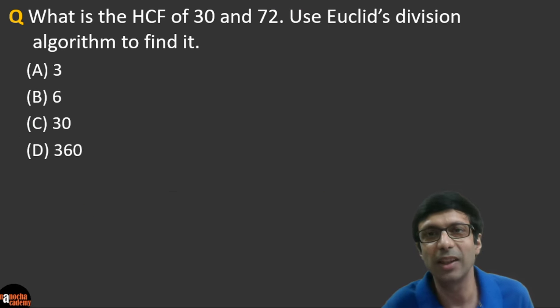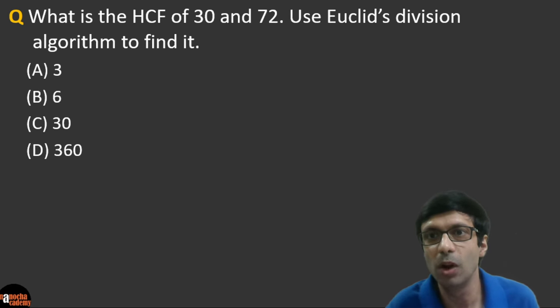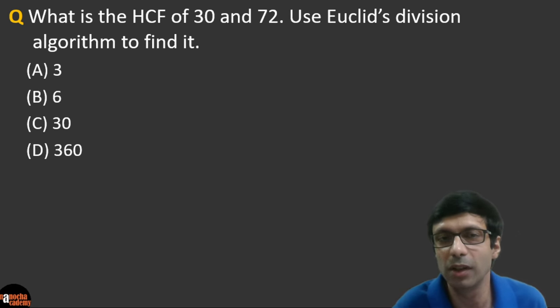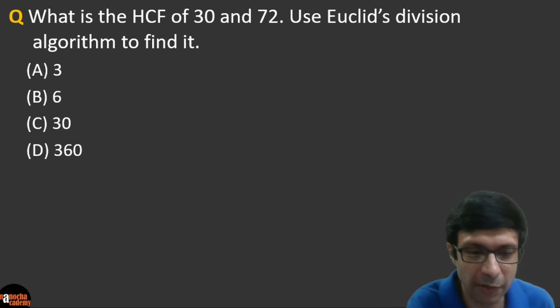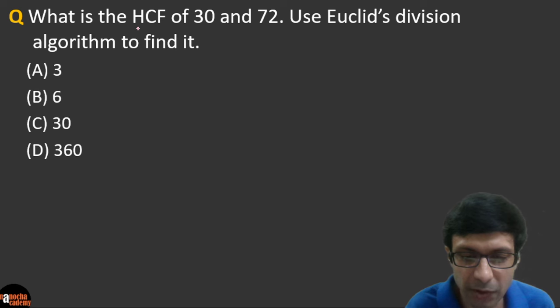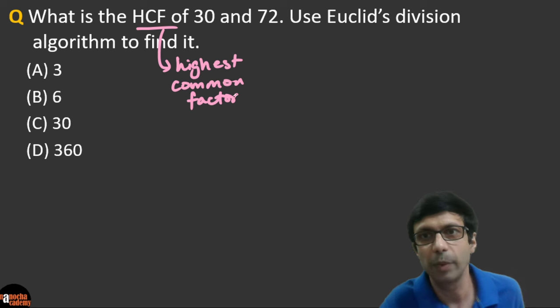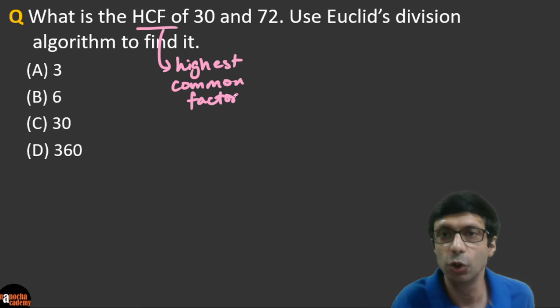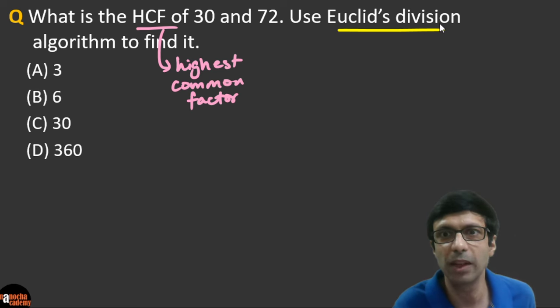Now guys, let's take a look at the next question. What is the HCF of 30 and 72, and use Euclid's division algorithm to find it? I think many of you can find the HCF, which is defined as the highest common factor, right? So the HCF means highest common factor. That's what we need to find. So what do you think is going to be the answer here? And we need to use Euclid's division algorithm to find it. So we need to show the steps of the algorithm here.